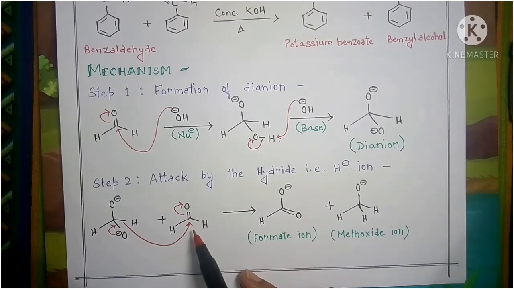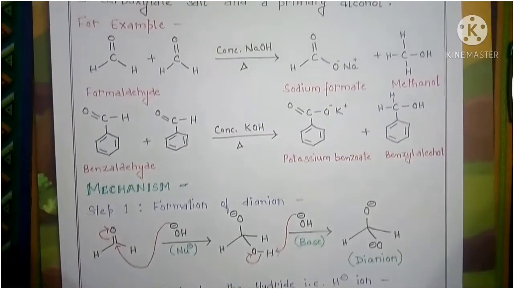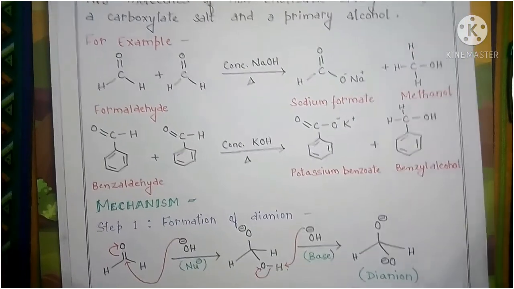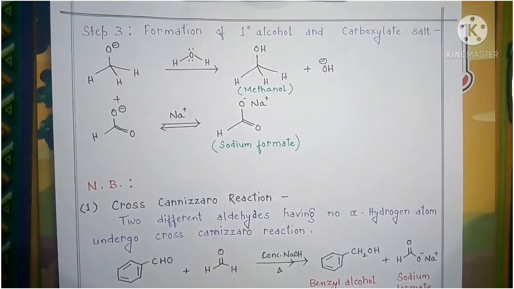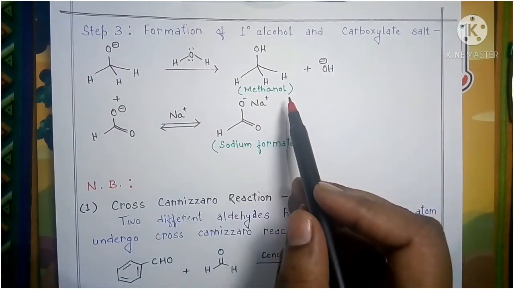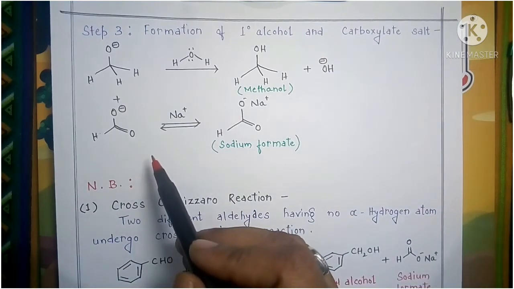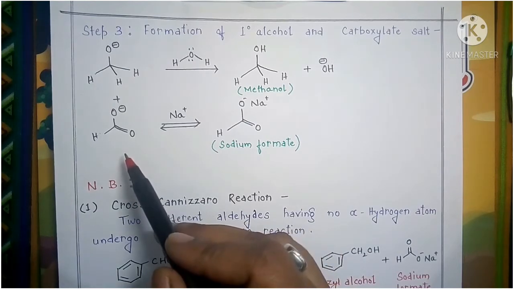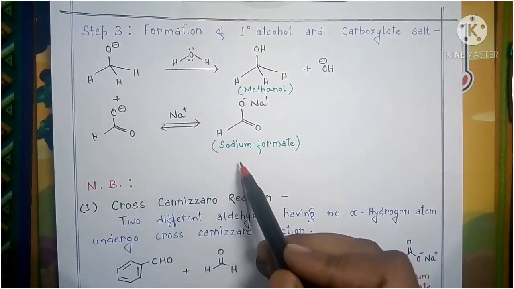As we are taking formaldehyde as the substrate, it will give you one formate ion and one methoxide ion. In the third step, what is actually happening? The methoxide ion can abstract one proton from the water molecule and give you the corresponding methanol. Similarly, because the reaction mixture also contains the Na plus ion, the carboxylate ion, on combination with the Na plus ion, will give you a salt, that is sodium formate.